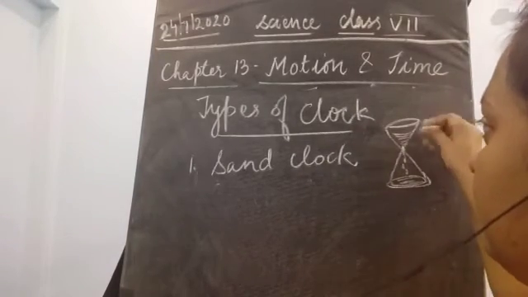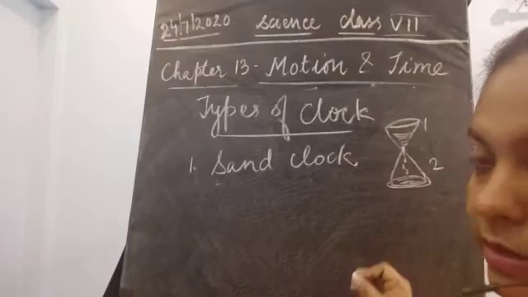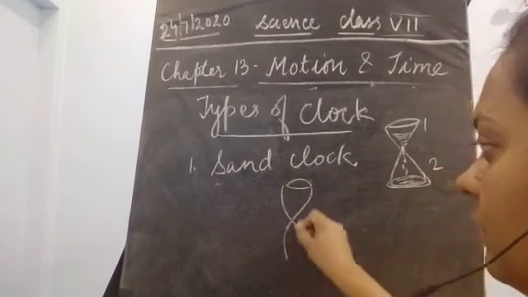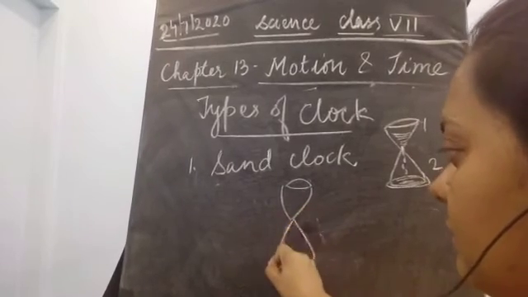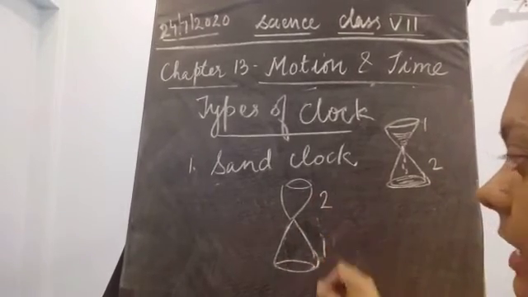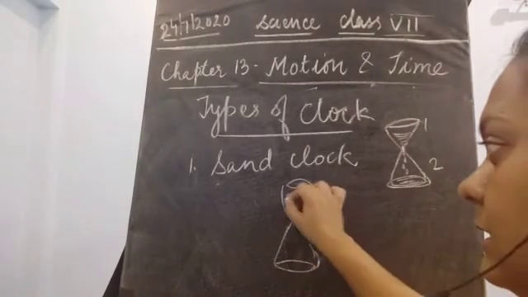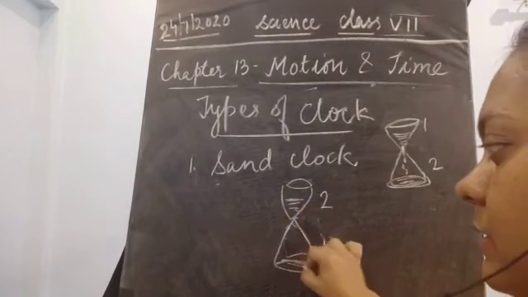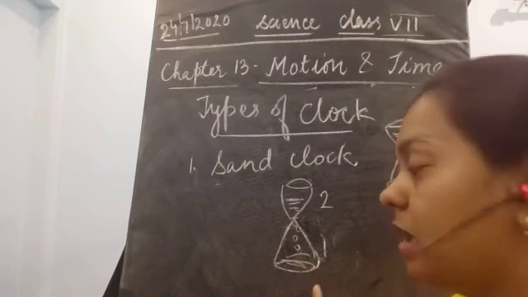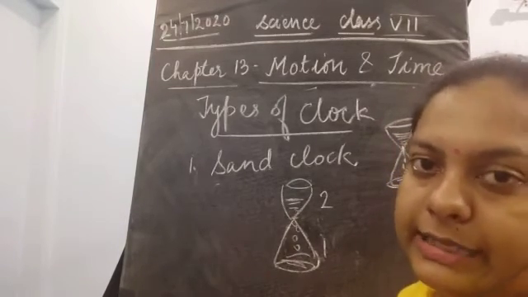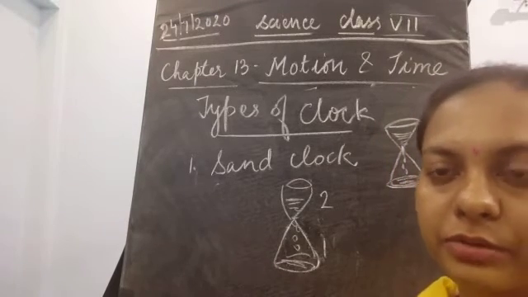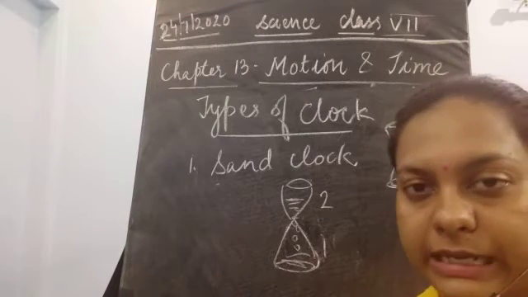Next, what happens? Suppose that this is first in the second chamber. So now what you will do? You will just invert this. Okay. So now the second chamber is up, first one is down. So again, this sand which is filled here will drip down, and it is going to be collected in the first chamber. Again, it is inverted and kept. So it takes how many hours? Suppose 1 hour, after every hour it has to be rotated. Okay, it has to be put upside down.